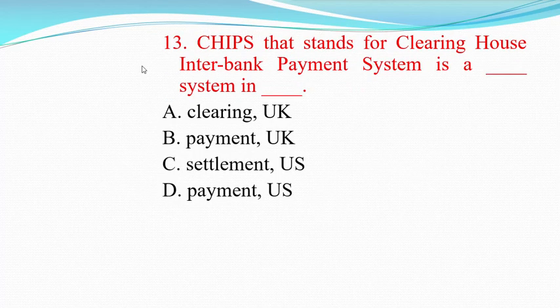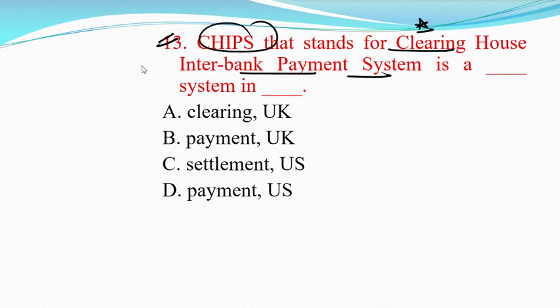Now move to question number 13. Now we have to move towards the payment systems, the payment gateways. The first question is regarding CHIPS, which stands for Clearing House Interbank Payment System. CHIPS is a dash system and is in which country? Basically it is a dash system.